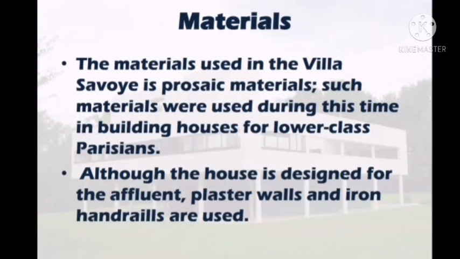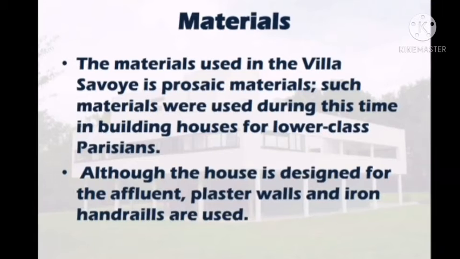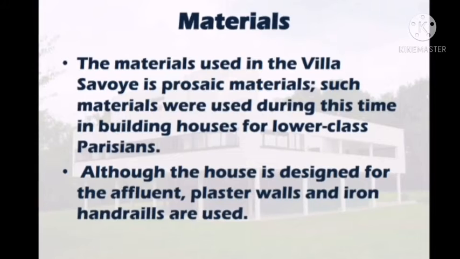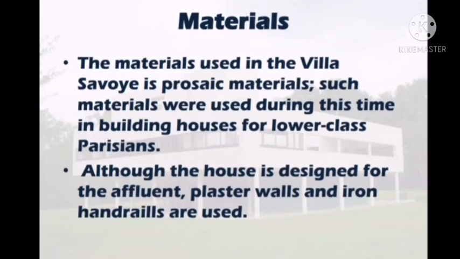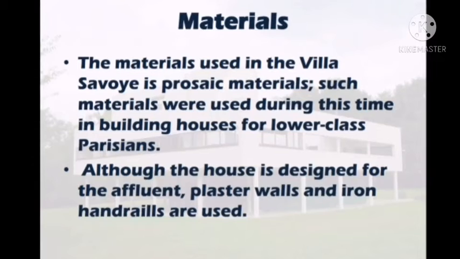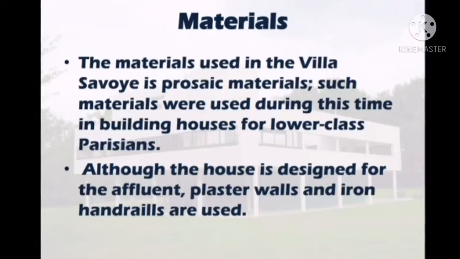At last we discuss the materials used for this modern architectural building. The material used in Villa Savoye Poissy is porous material, such as the material used during this time in building houses for the lower class Parisians. Also, the houses are designed with plaster walls and iron handrails.